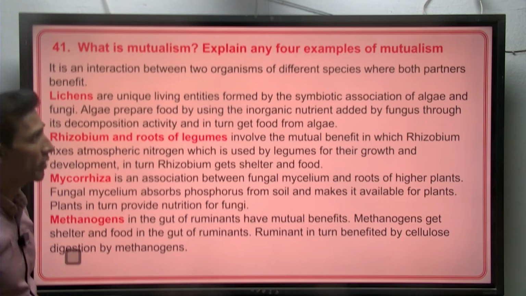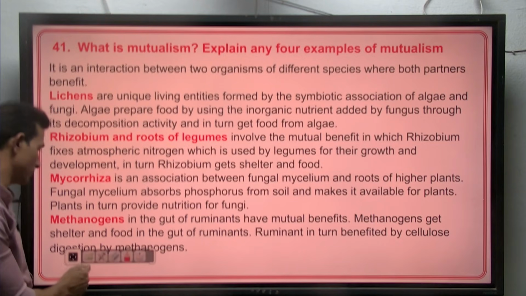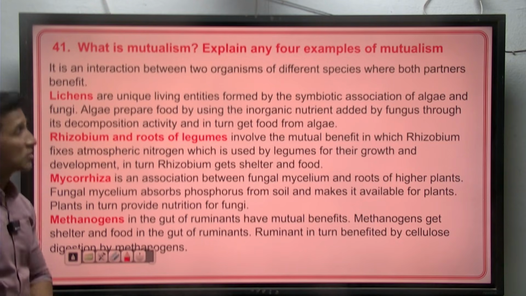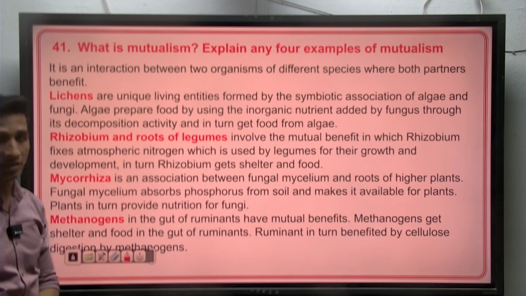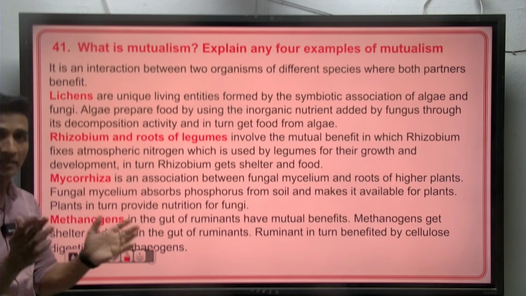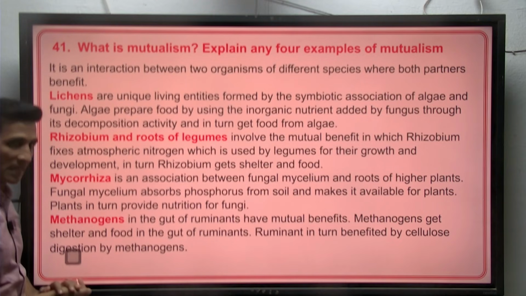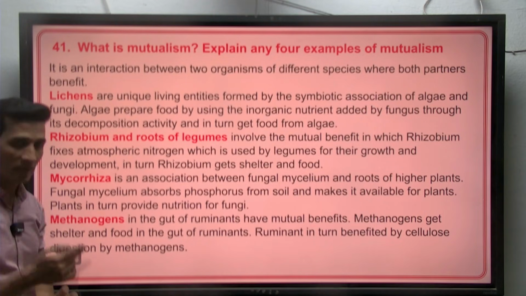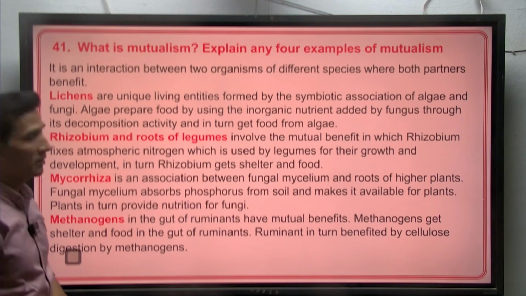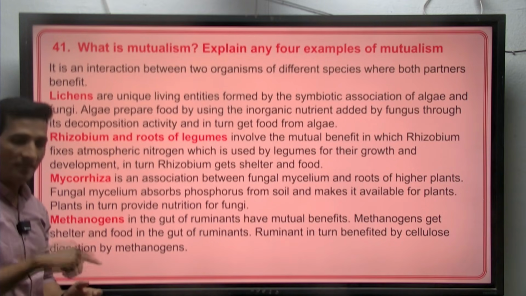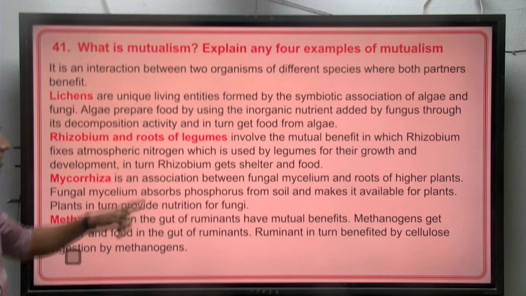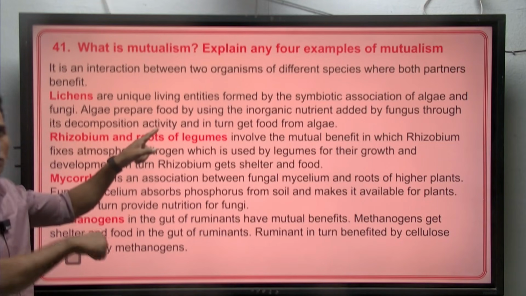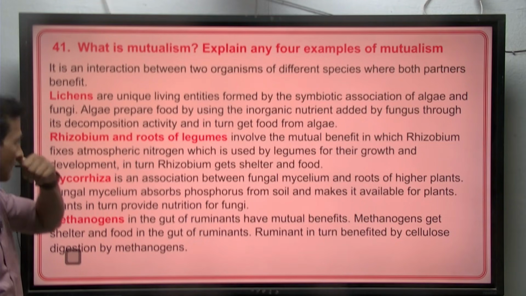What is mutualism? Explain any 4 examples of mutualism. So mutualism is the interaction between 2 organisms of different species. Both partners will get benefited here. Example, lichens. It is a symbiotic association of algae and fungi, wherein algae provides the food for the fungi and the fungi in turn gets benefit by supplying the nutrition to the algae.